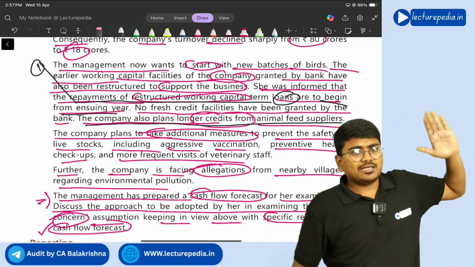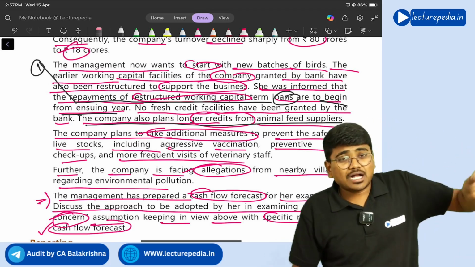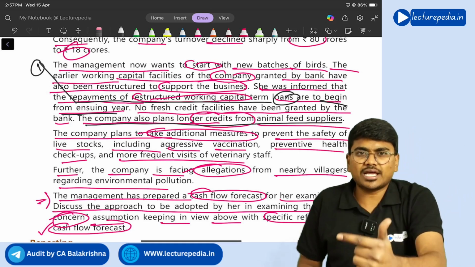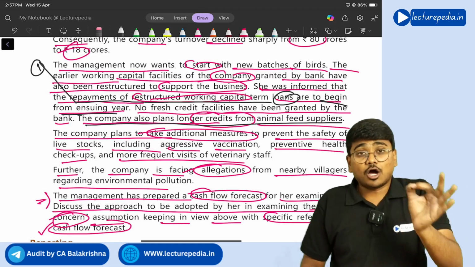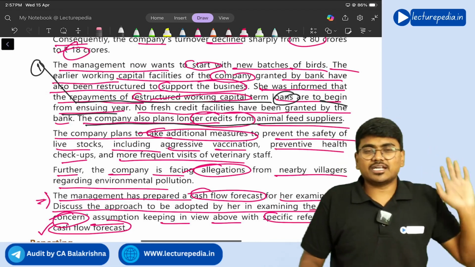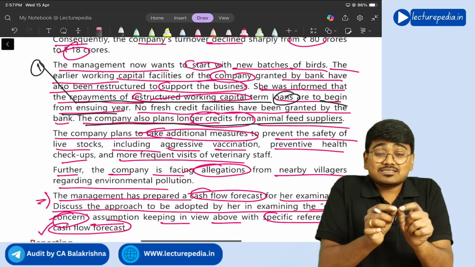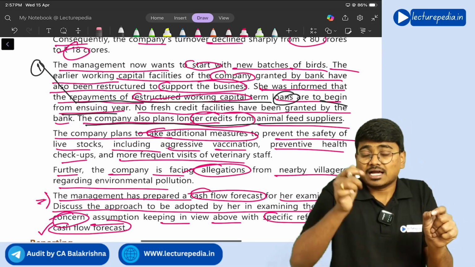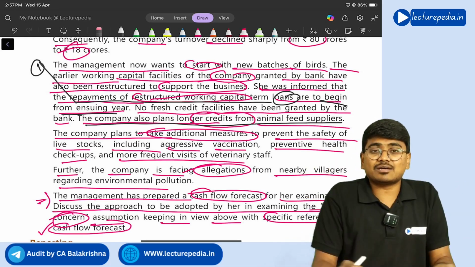Now the company is in a bad situation. In such a bad situation, how is the company expecting to receive a longer credit duration from the creditors? How will the company manage the creditors? How will the company convince the creditors to give a longer credit period? So this assumption that the management has taken regarding getting a longer credit period from the creditors, is it a reasonable assumption or not?